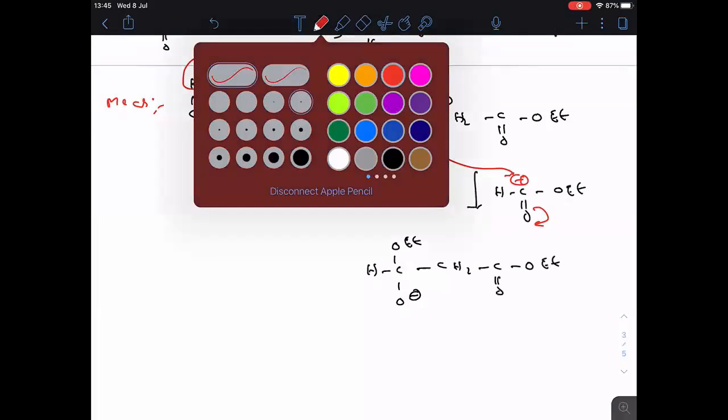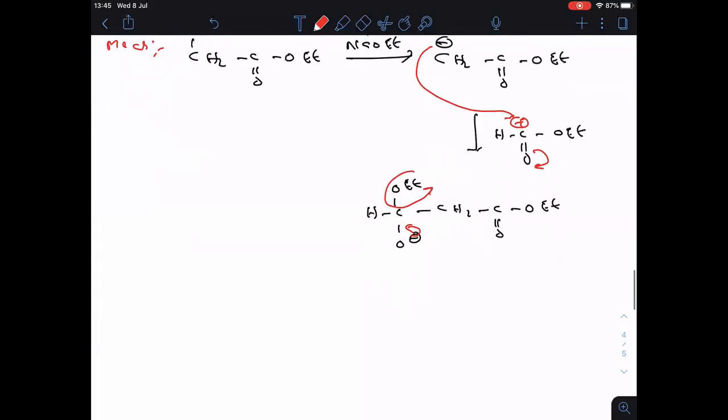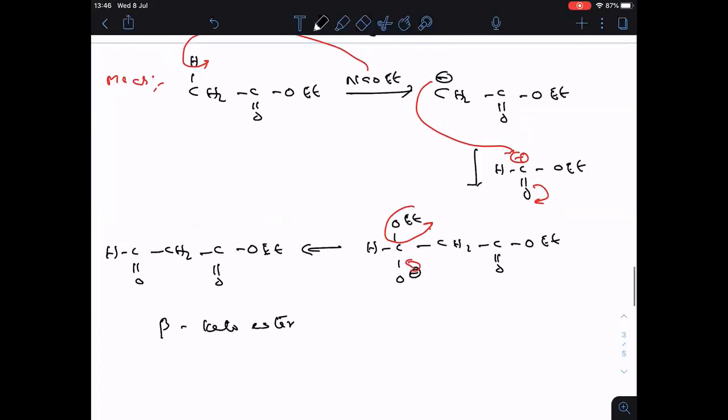Now when the negative charge is reversed back, then OEt has to depart out. Then what is the thing that we are going to get here? HC double bonded O, CH2, C double bonded O, OEt. Okay, this is also a beta keto ester. This is the mechanism of the crossed Claisen condensation.